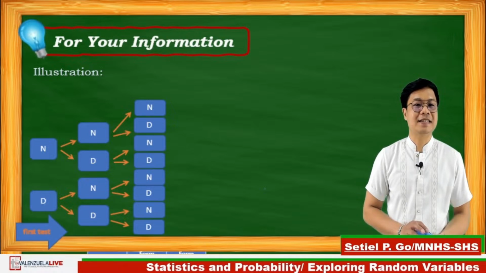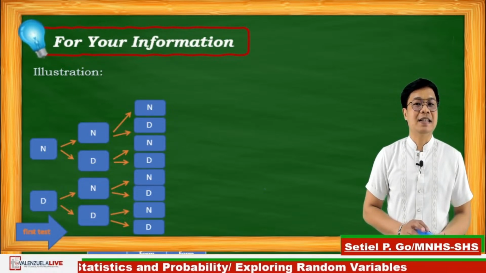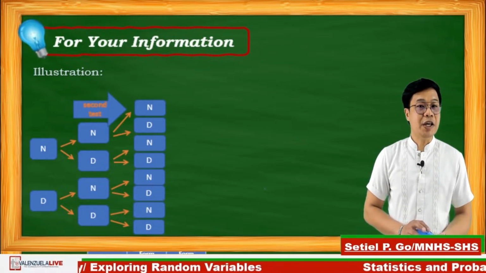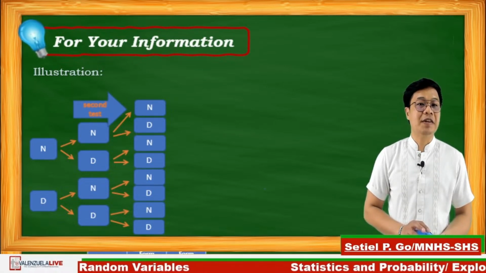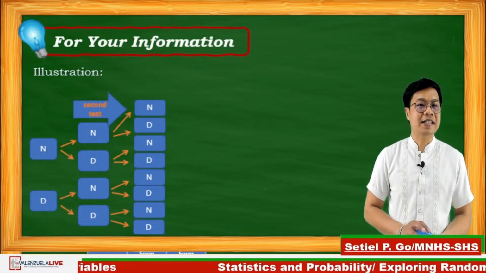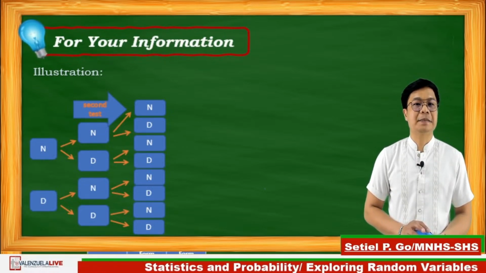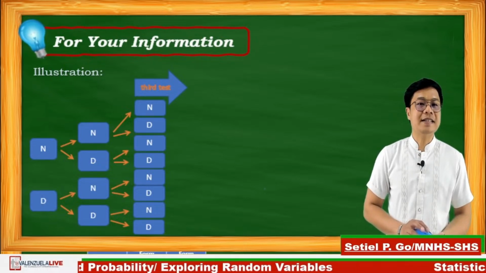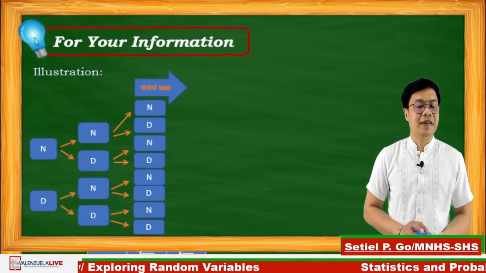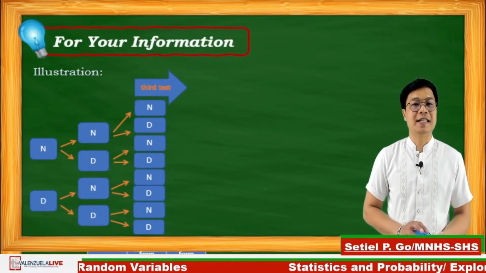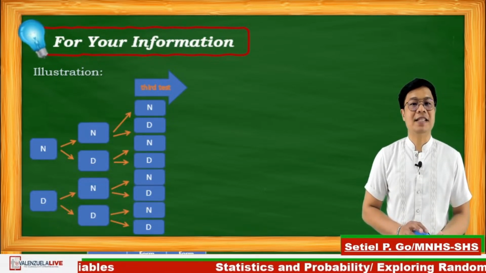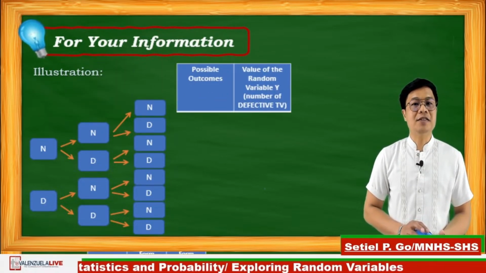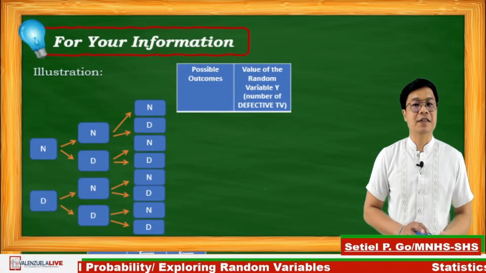In the first test, we have the choices non-defective and defective. In the second test, each choice from the first test will have non-defective and defective choices. And on the third test, same thing. Our task is to find the values of random variable Y, which is the number of defective television.